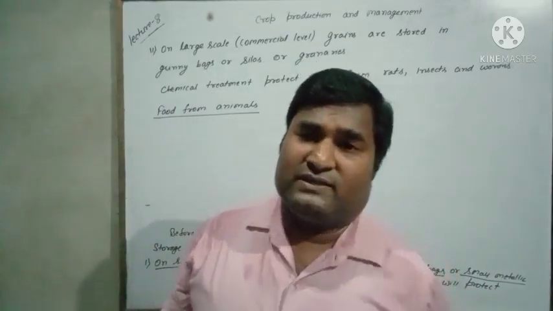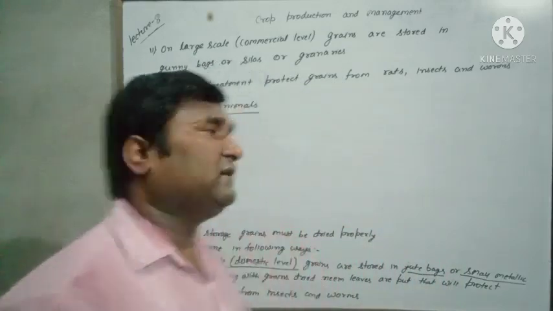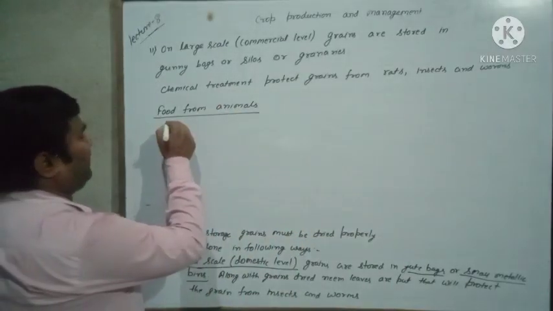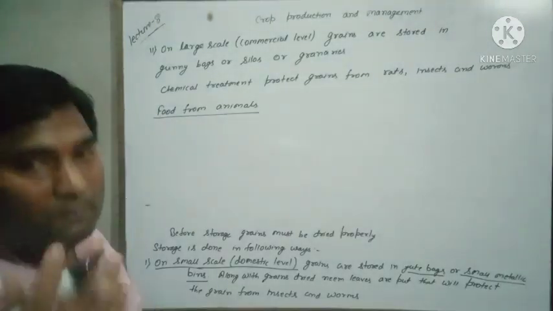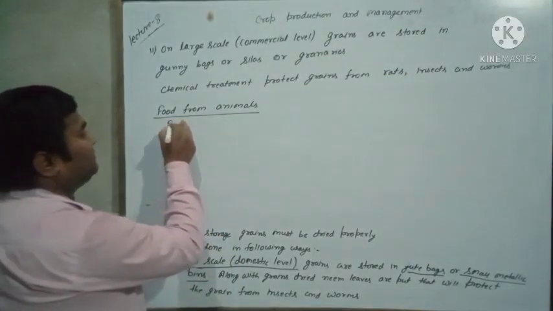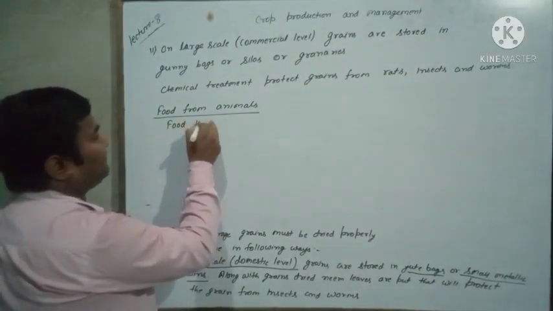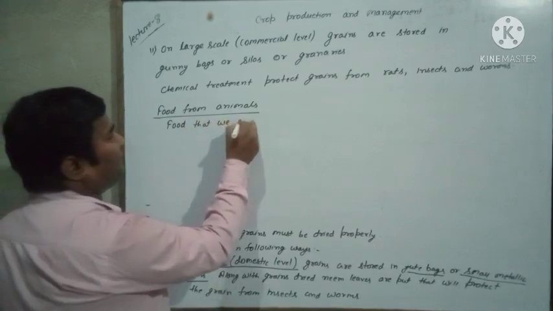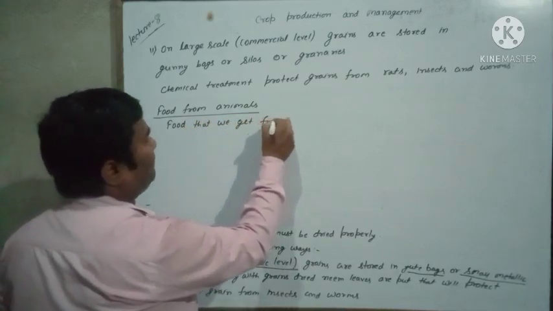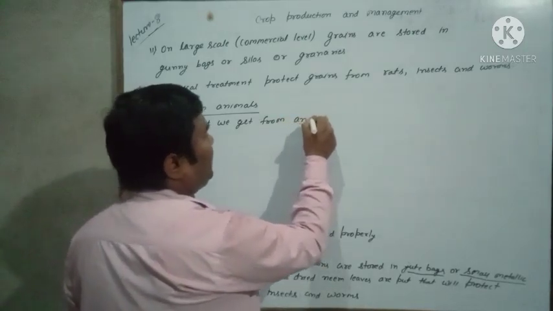One small topic is there, food from animals, the food that we get from animals